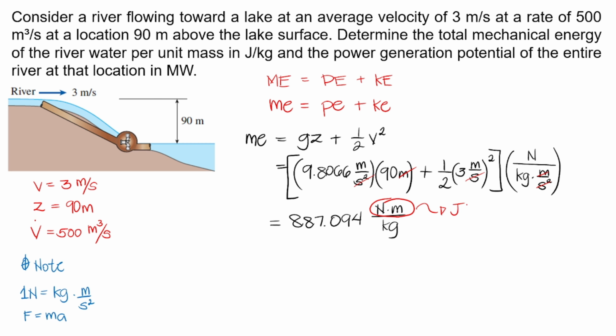So basically, we're successful. We were able to get joules per kilogram. Again, it's all about unit analysis. Units are very important in thermodynamics. So, master the units. So, this is our total mechanical energy per unit mass in joules per kilogram.